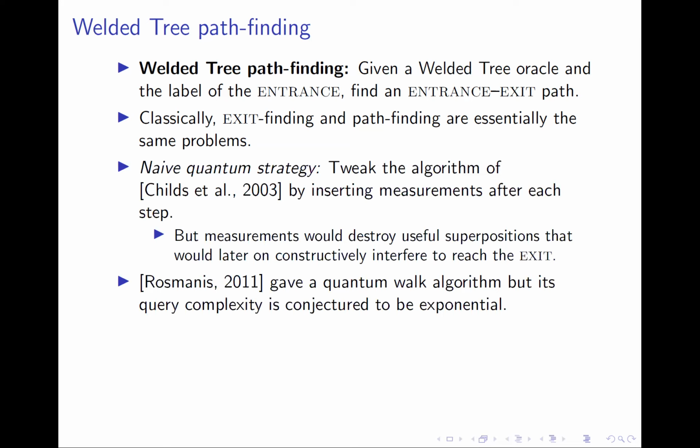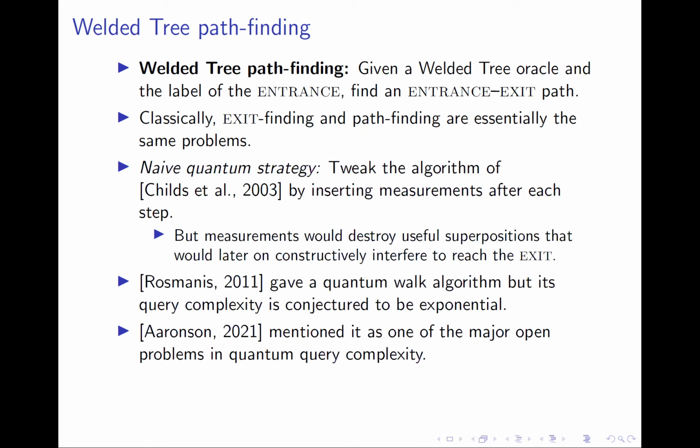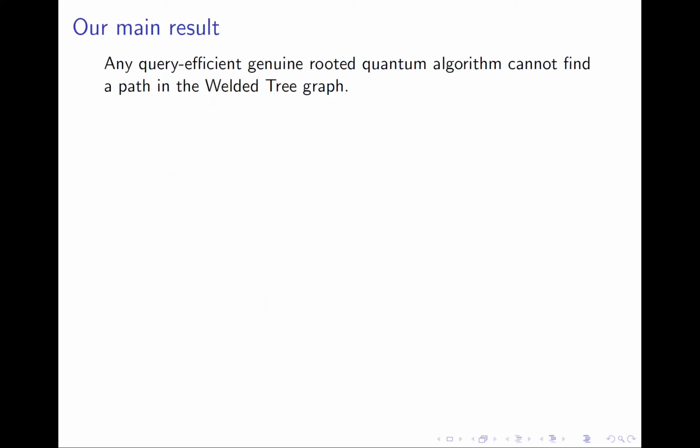Ambainis considered this pathfinding problem, and he gave what he called a quantum snake walk algorithm, but he did not prove its query complexity. The community, however, believes that the query complexity of his algorithm is exponential. Aaronson mentioned this problem as one of the major open problems in quantum query complexity in his recent article. We now state our main result, which is that there is no efficient, genuine rooted quantum query algorithm for the welded tree pathfinding problem. We have not talked about genuine algorithms and rooted algorithms yet, but we will do that next.